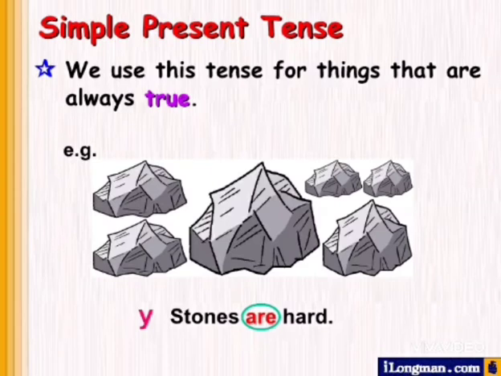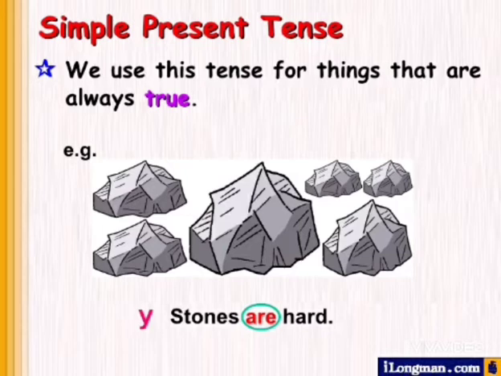So students, we use this tense, simple present tense, for things that are always true. It means universal truths or general facts also, the facts that you cannot deny.